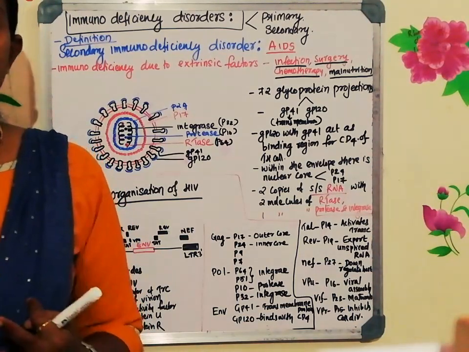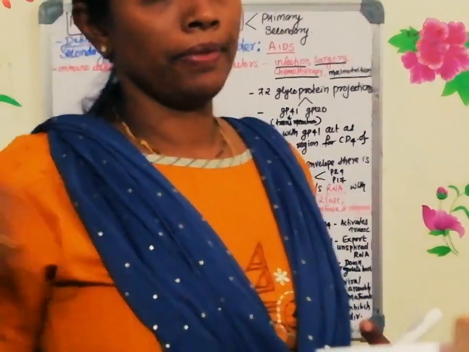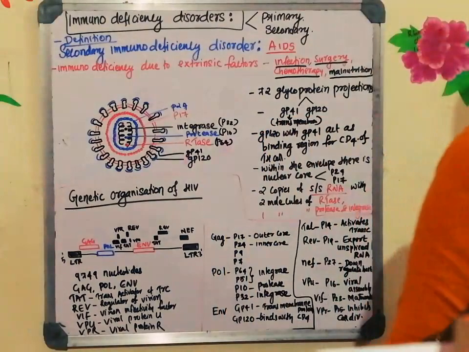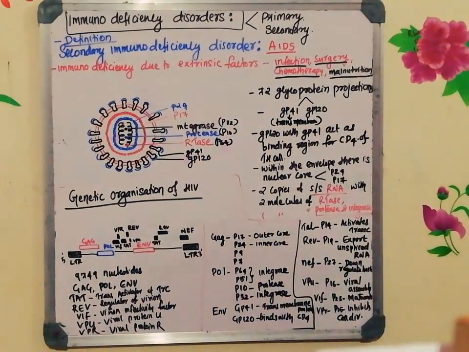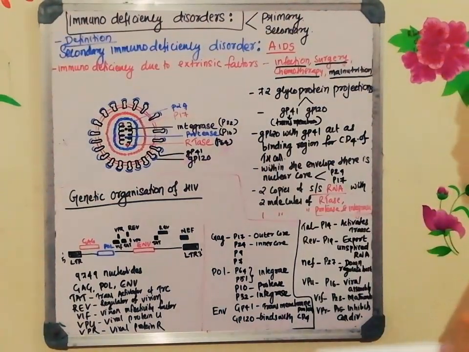Clear? So HIV viruses are of two types. One is known as M-tropic. Another one is known as the T-tropic. T-tropic has affinity for T helper cell, whereas M-tropic has affinity for the macrophages. That's all about the outermost cover of the HIV.